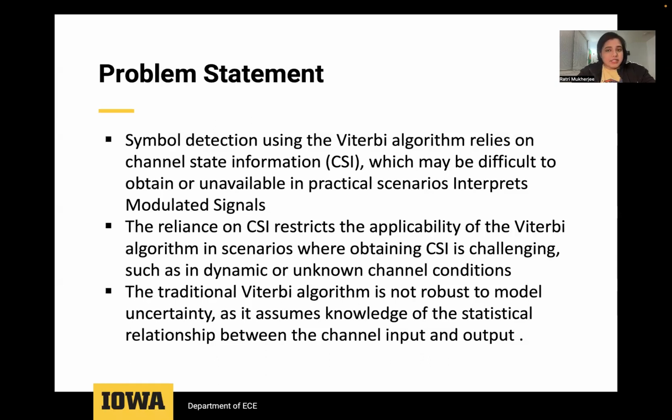To address this limitation, this paper proposes ViterbiNet, a data-driven symbol detector that utilizes deep neural networks to implement the computation of the Viterbi algorithm without requiring CSI. ViterbiNet demonstrates comparable performance to the optimal CSI-based Viterbi algorithm and is robust to model uncertainty.